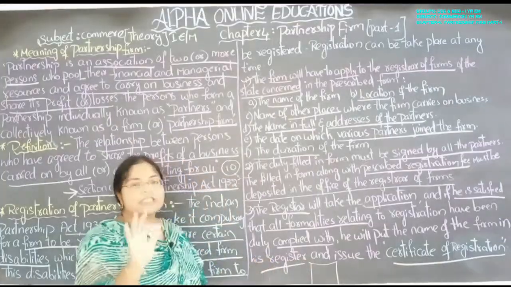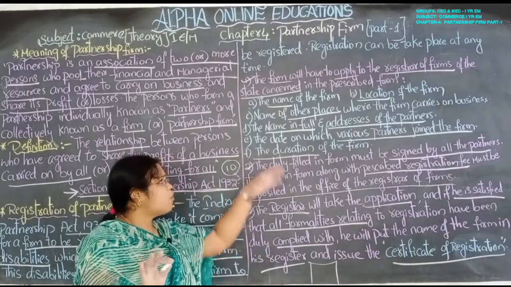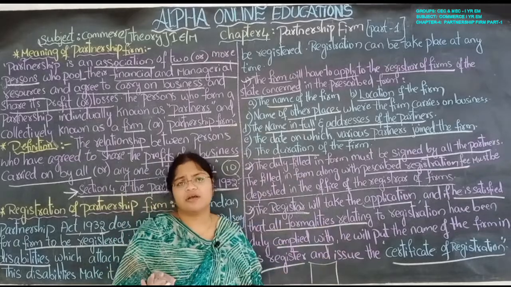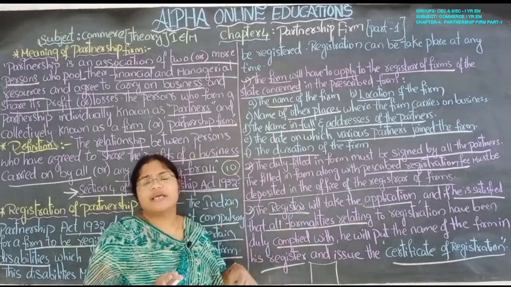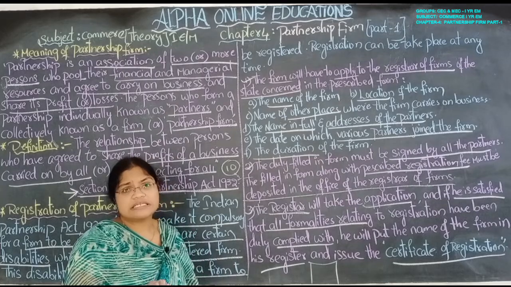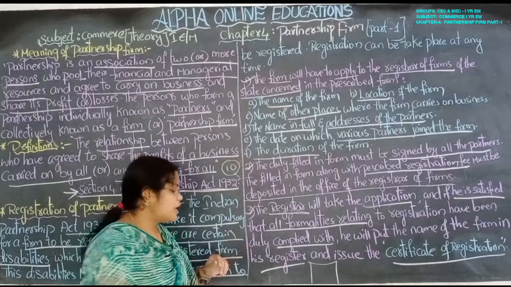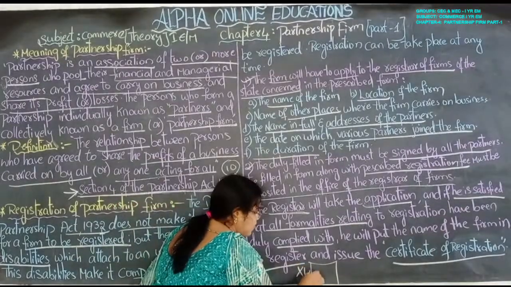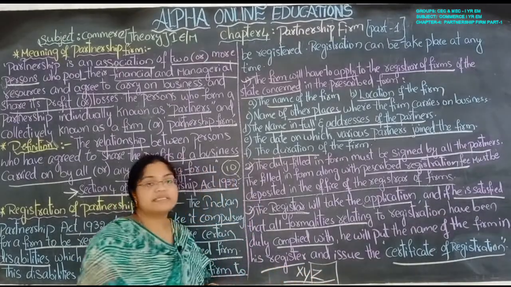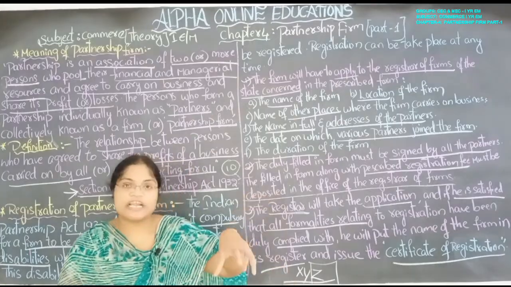If he is satisfied that everything is good, nothing is harmful for society, the information given in the form is completely true, and there is no mistake or fraud, then, for example, if the firm name is XYZ, one type of partnership firm, this name will be entered into the register.